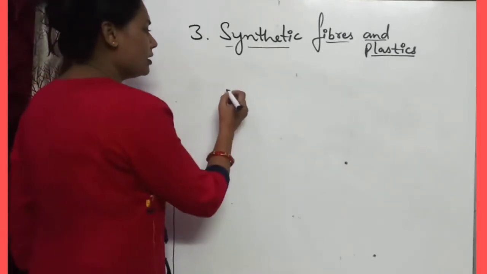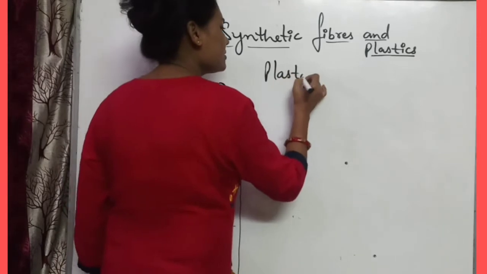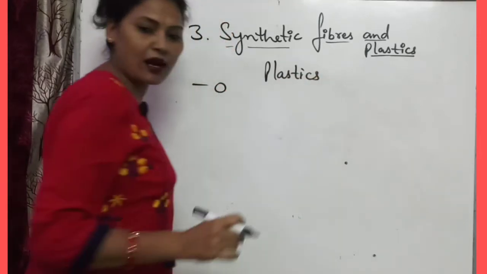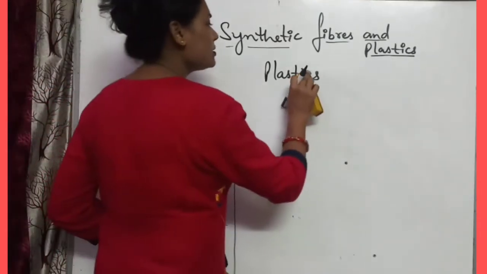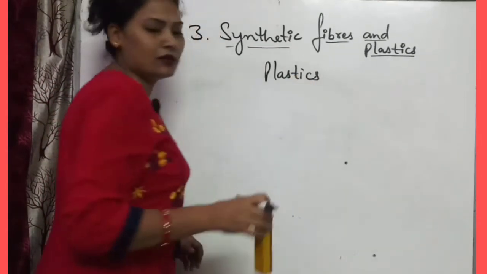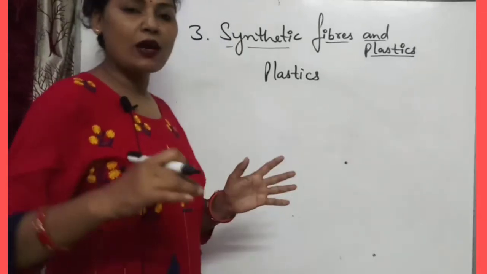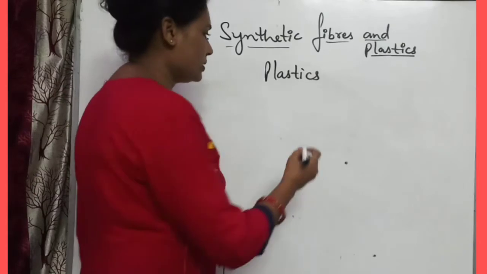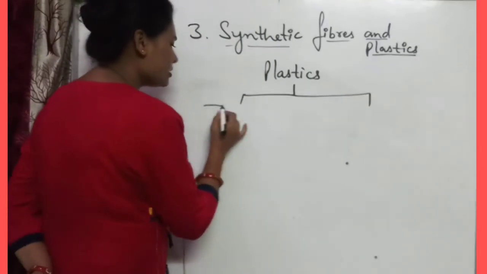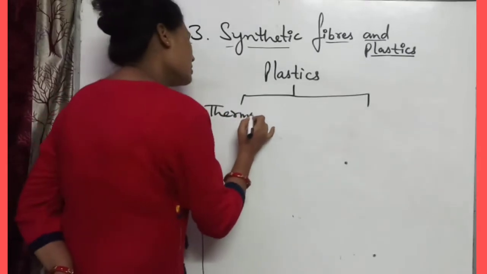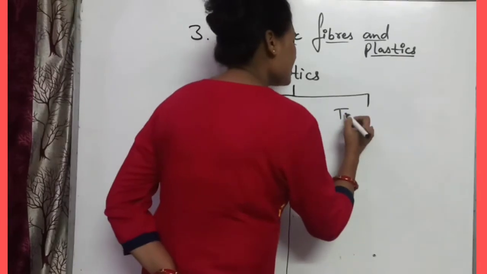Okay, so like that you can write first of all, plastics are the polymers mainly. These polymers are combined as a linear arrangement or they may be combined as a cross link arrangement. These plastics are of two types. First, thermoplastic,